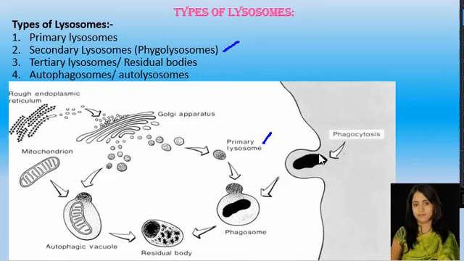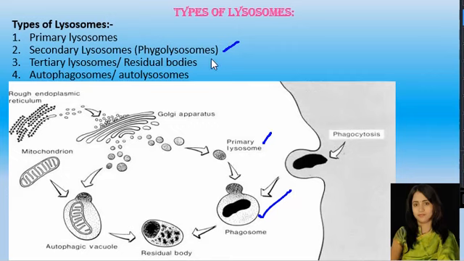For example, here you look, this is the food material that enters into a cell, and now this food material needs to be digested. Here the primary lysosome moves towards this food particle, fuses and forms a structure called a phagosome. So this is a phagosome, hence it is known as secondary lysosome.